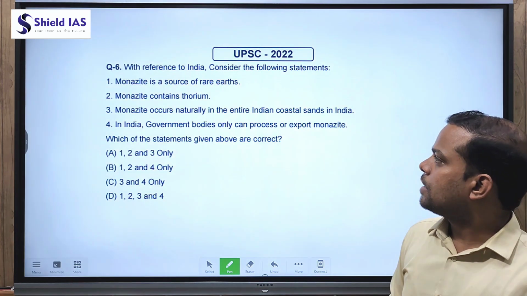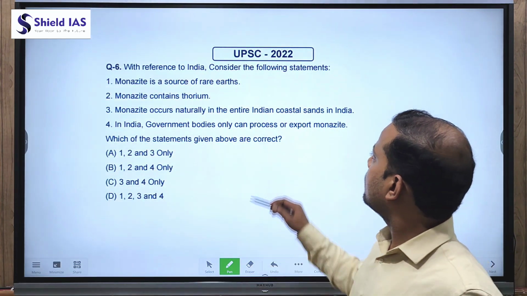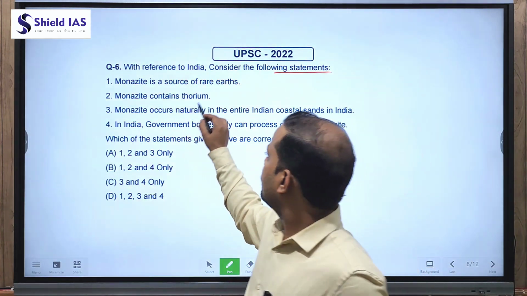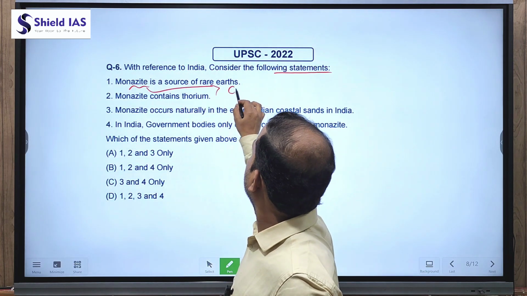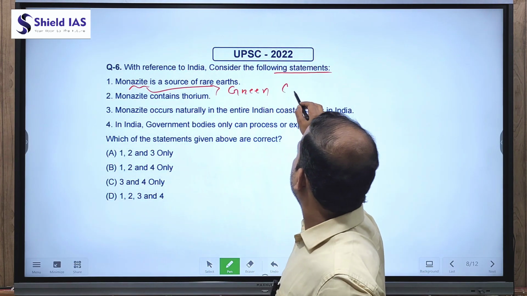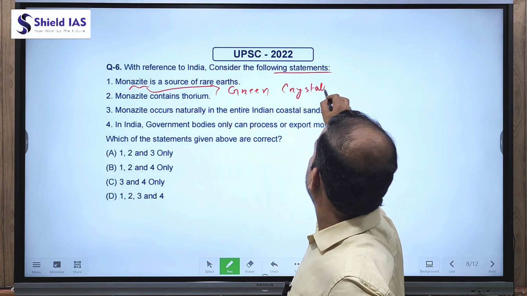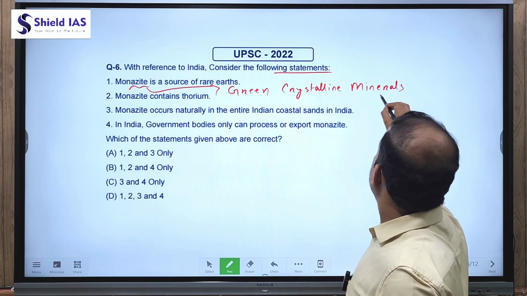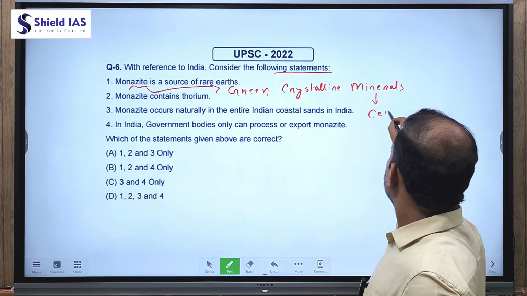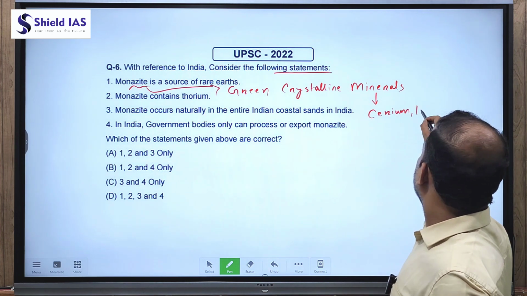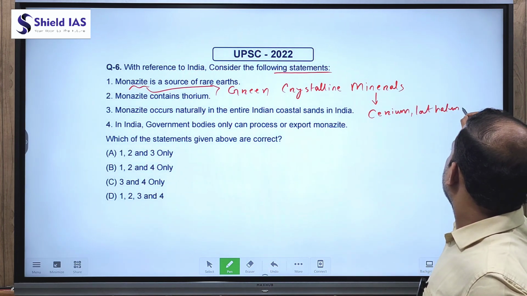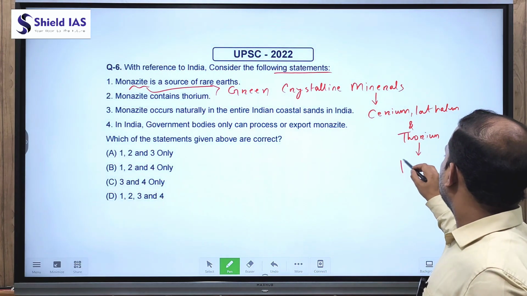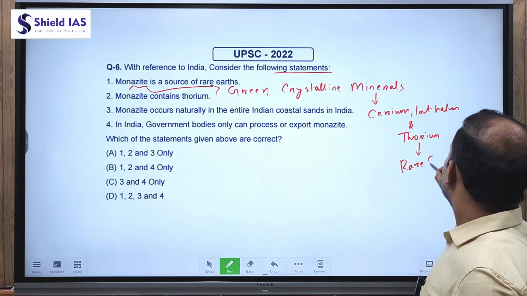Next question 6. With reference to India, consider the following statements. So here the question is related to monazite. Monazite are green crystalline minerals, and these green crystalline minerals consist of cerium, lanthanum and thorium, and these elements are rare earth minerals.